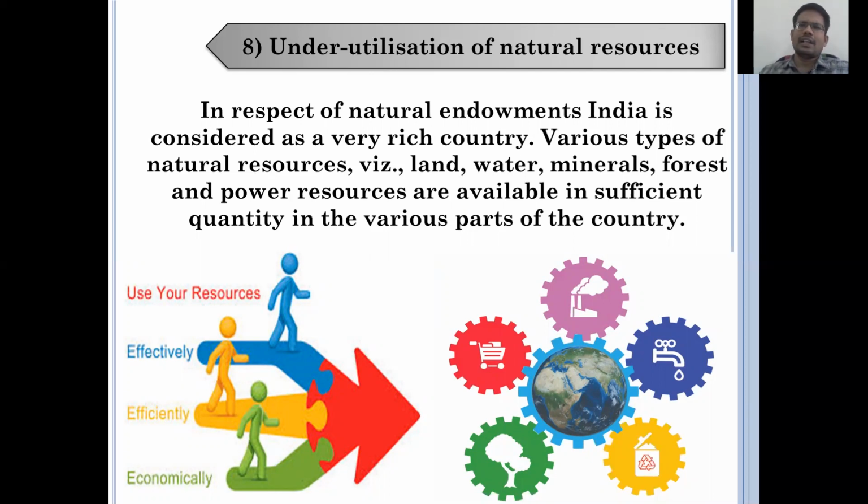Those countries always depend on natural resources only, and based on them they are treated as the costliest countries in this world. Just imagine. So underutilization of natural resources is a very important problem in India.